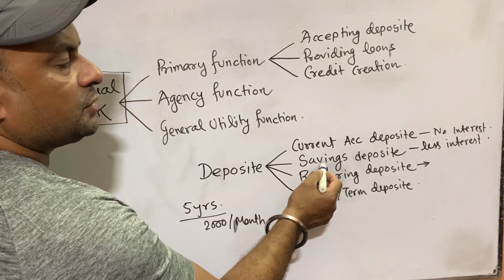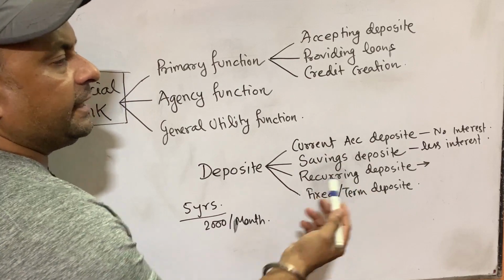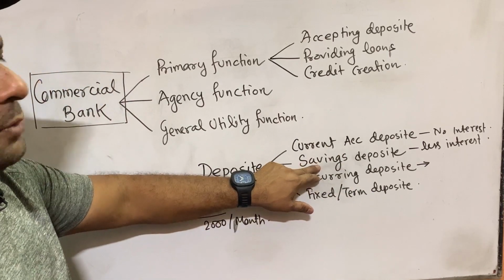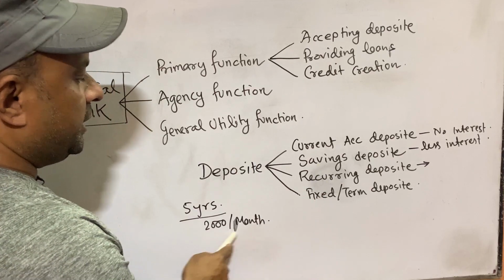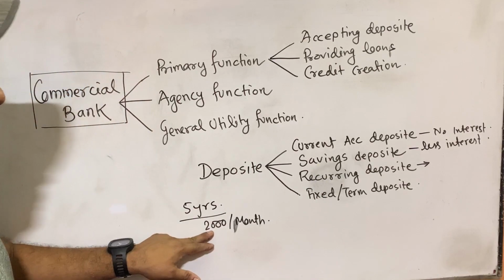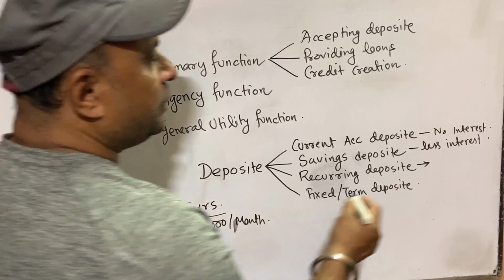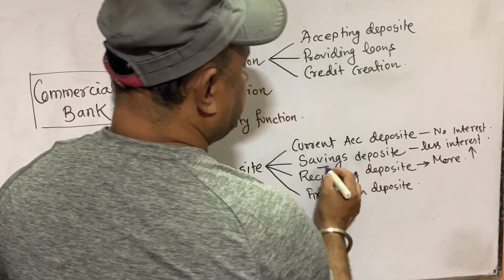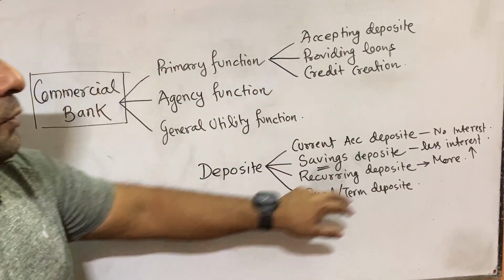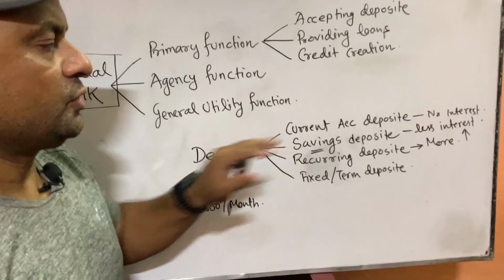In savings deposit, we can deposit any quantity of money anytime. If it is not possible, there is no problem. Whenever it is possible, I will deposit the money. But here I have to continue for 5 years, 2000 per month, and here the rate of interest is more compared to the savings deposit. A little more interest is provided compared to the savings deposit.